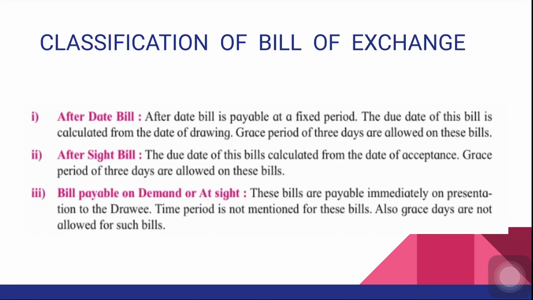After sight bills: the due date of this bill is calculated from the date of acceptance. See the difference between the two. Earlier it was calculated from the date of drawing of the bill, the date when the drawer signed, when the drawer made the bill, that was the date of drawing the bill. And in after sight, the due date is calculated from the date of acceptance, the day when the drawee accepts the bill. He puts the date of acceptance there. Grace period of 3 days is allowed on these bills.